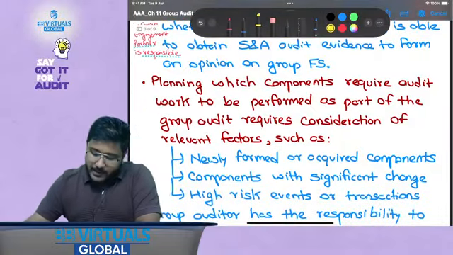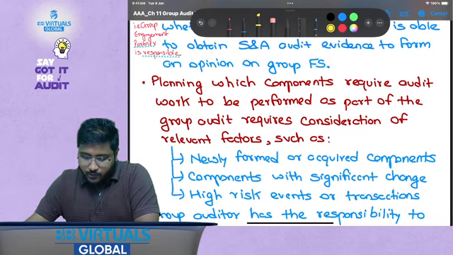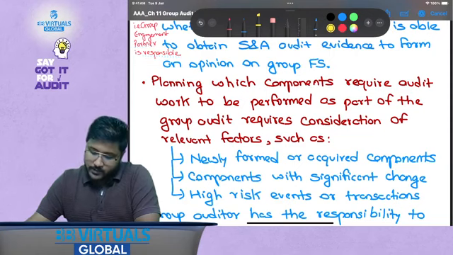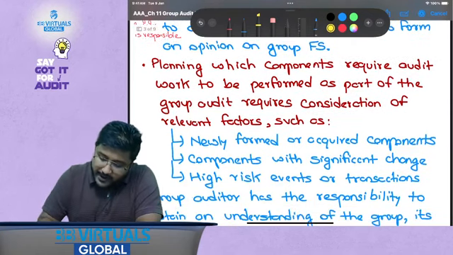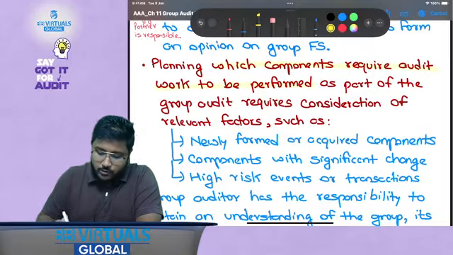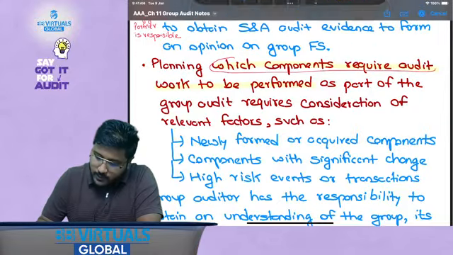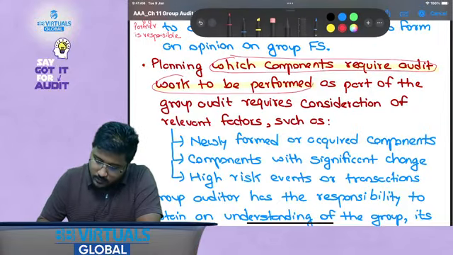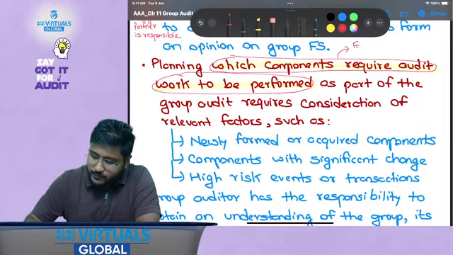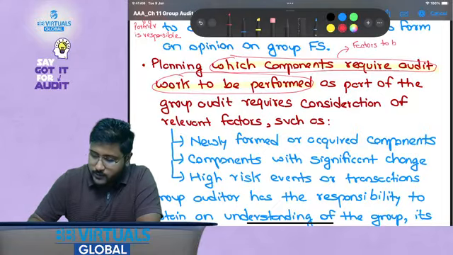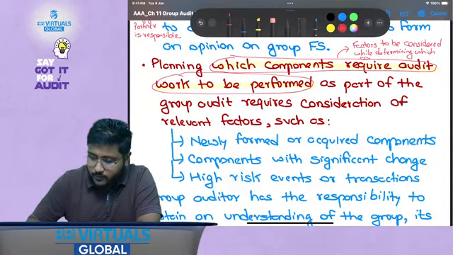Okay. Now planning, which components require audit work to be performed as part of the group audit, requires consideration of relevant factors. Let's read it again. Planning, which components require audit work to be performed. That is, the factors to be considered while determining which components would be covered.